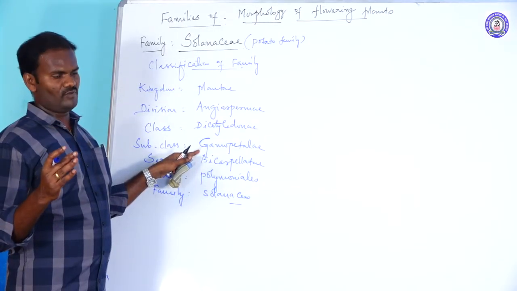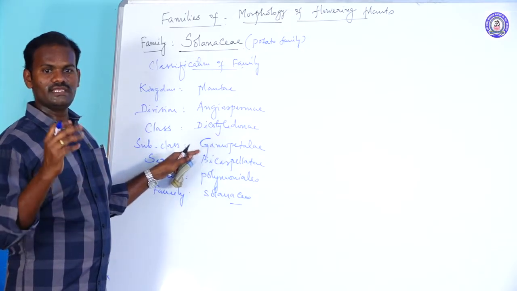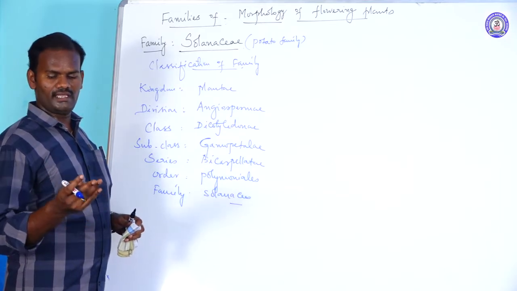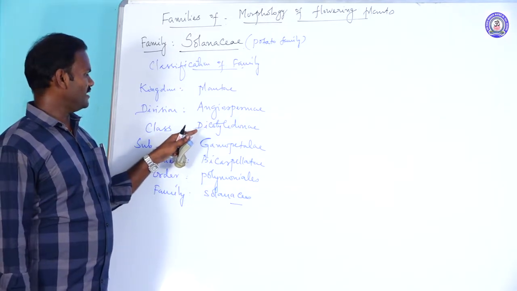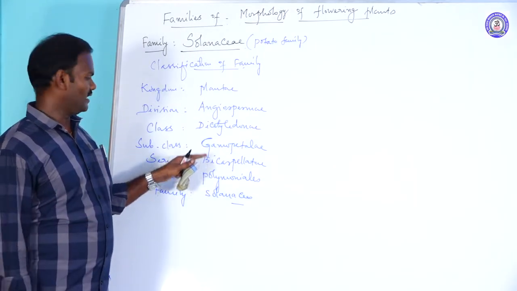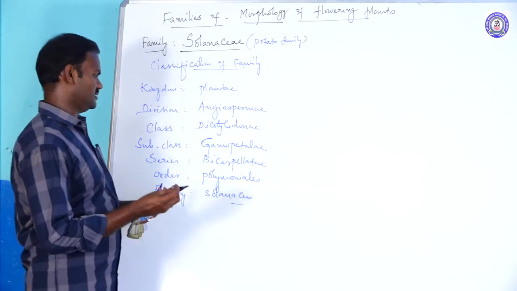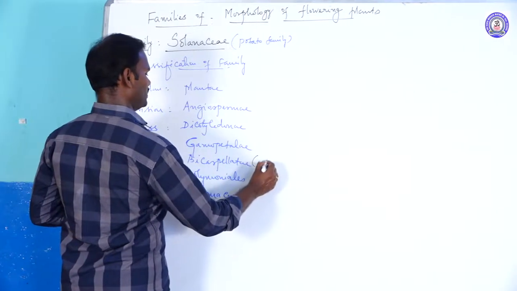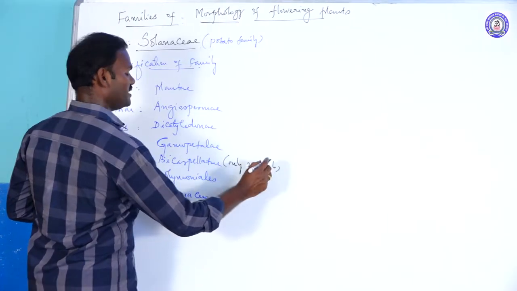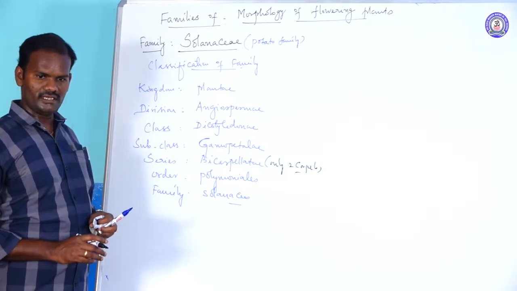In Bentham and Hooker's classification, dicots are further classified into three subclasses: Polypetalae, Gamopetalae, and Monochlamydeae. In Gamopetalae, petals are fused with one another. It comes under the series Bicarpellatae, meaning the flower is composed of only two carpels. Then order Polemoniales, family Solanaceae.